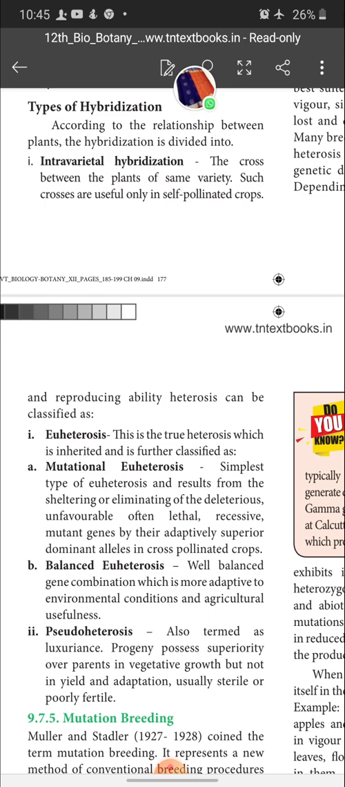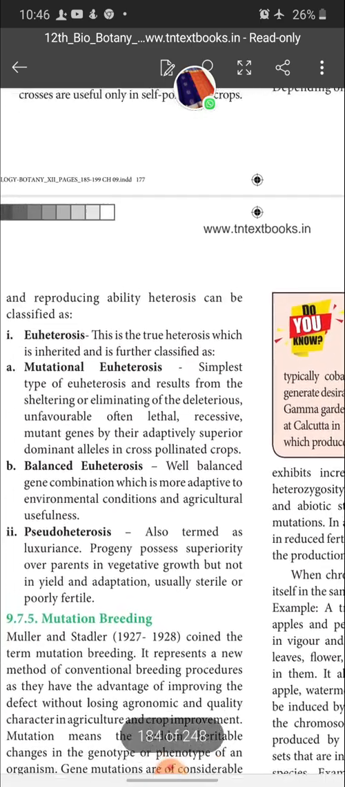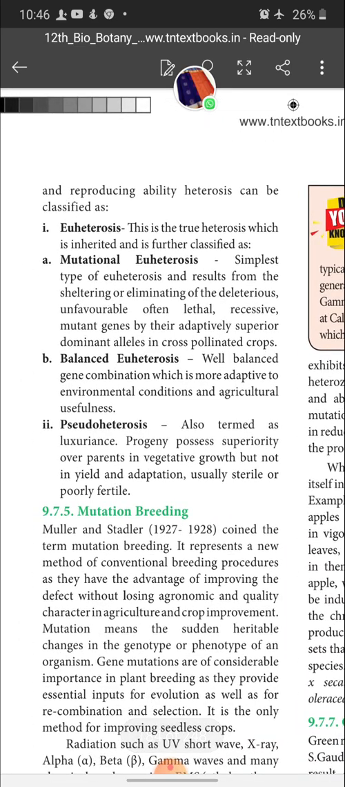Then pseudoheterosis. Pseudo means false, also termed luxuriance. Progeny possess superiority over parents in vegetative growth but not in yield and adaptation, and are usually sterile or poorly fertile. This is about heterosis and its types. It is also a 5 mark question, children. Please note it.